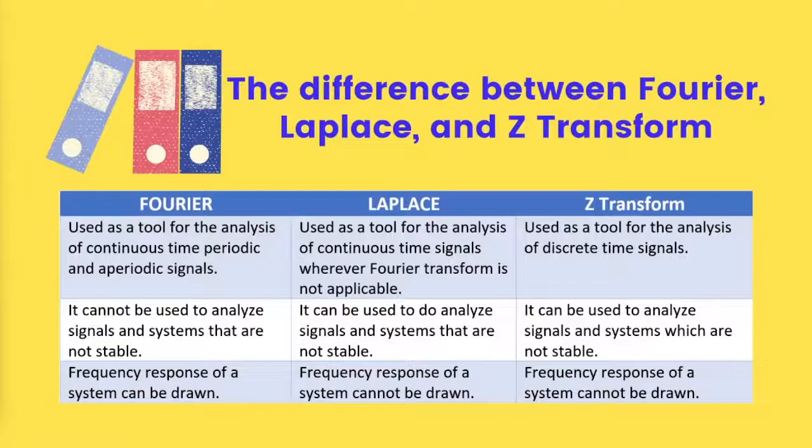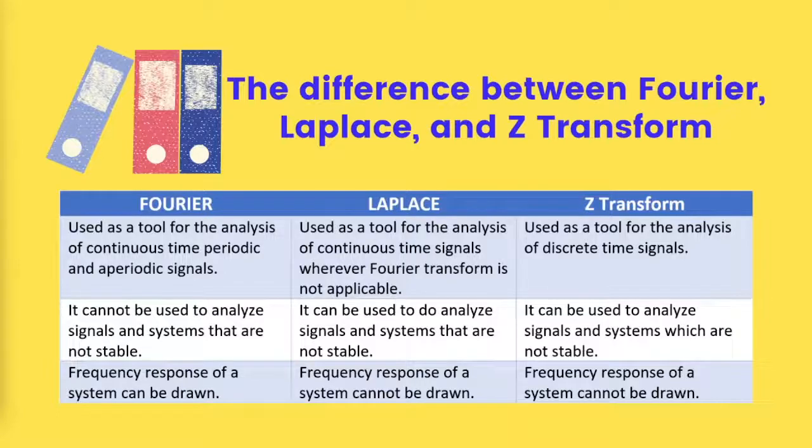So the difference between Fourier, Laplace, and Z transform. First, Fourier is used as a tool for the analysis of continuous time periodic and aperiodic signals. It cannot be used to analyze signals and systems that are not stable. Frequency response of a system can be drawn. Second, Laplace is used as a tool for the analysis of continuous time signals wherever Fourier transform is not applicable. It can be used to analyze signals and systems that are not stable. Frequency response of a system cannot be drawn.